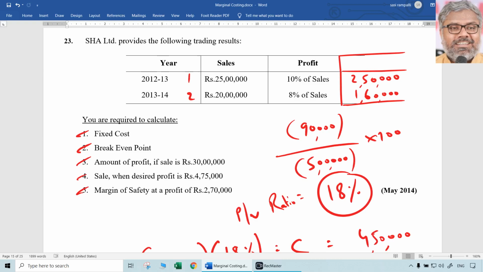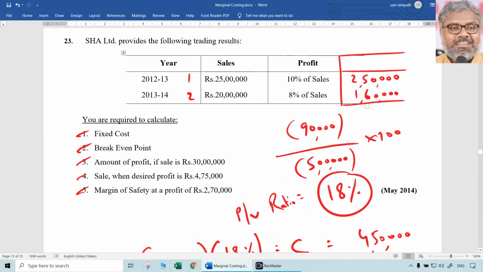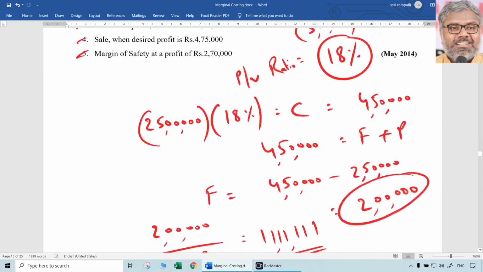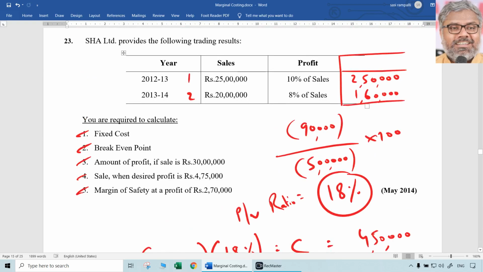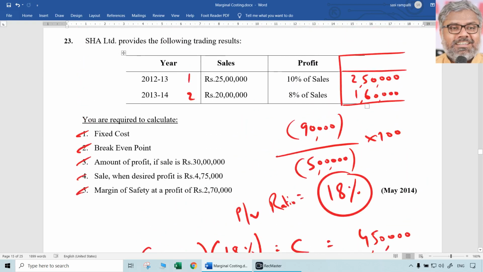There is no link between third question and fourth question and fifth question. That clarity should be there. This is one of the areas where students unnecessarily mess it up, thinking that all questions are related to one question only. No, not necessarily. So third, fourth and fifth cases are completely different from one another. But data what we are taking is from the original data, where fixed cost is same, that is 2 lakhs. Then PV ratio is same, that is 18%.